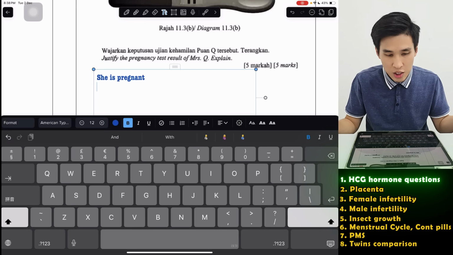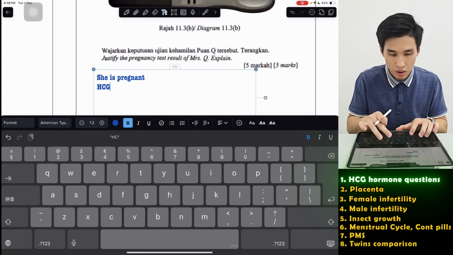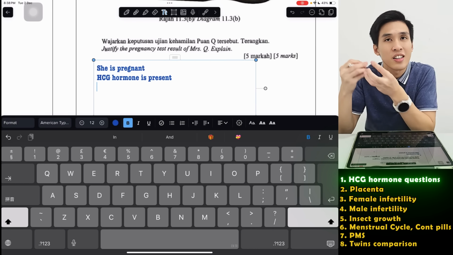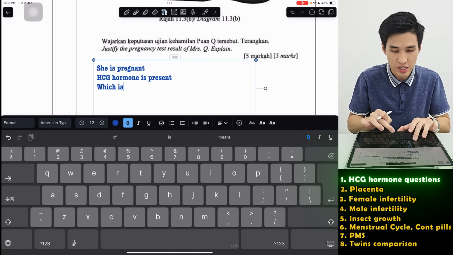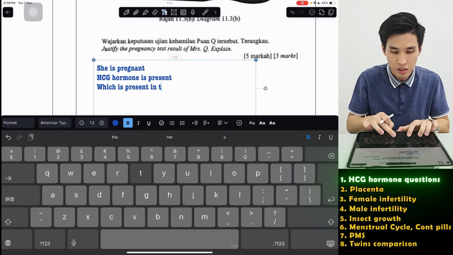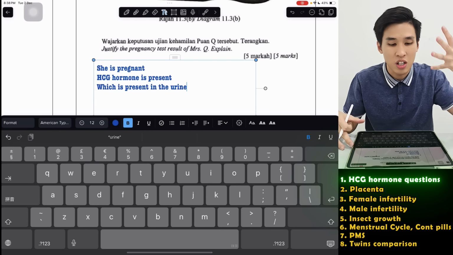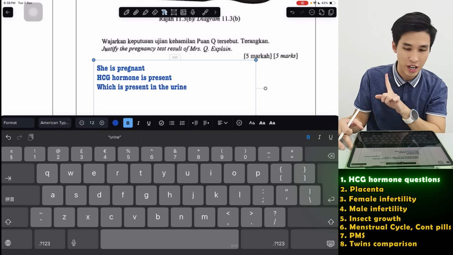So why? It is because the HCG hormone is present. Then you can say, how do you detect the HCG hormone? Detect it in the urine, because you can say it is present in the urine. Then you can explain a bit why when a girl is pregnant there is HCG. So relate to the first question that we did earlier today. You can scroll back if you forget.